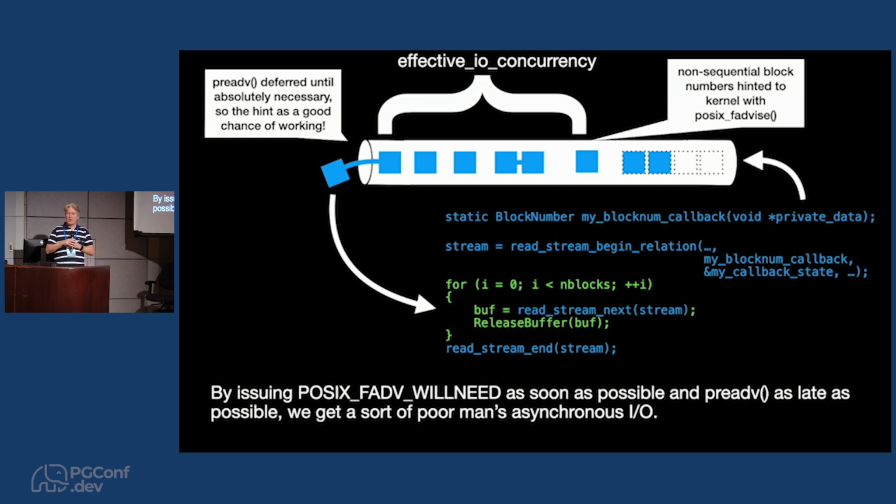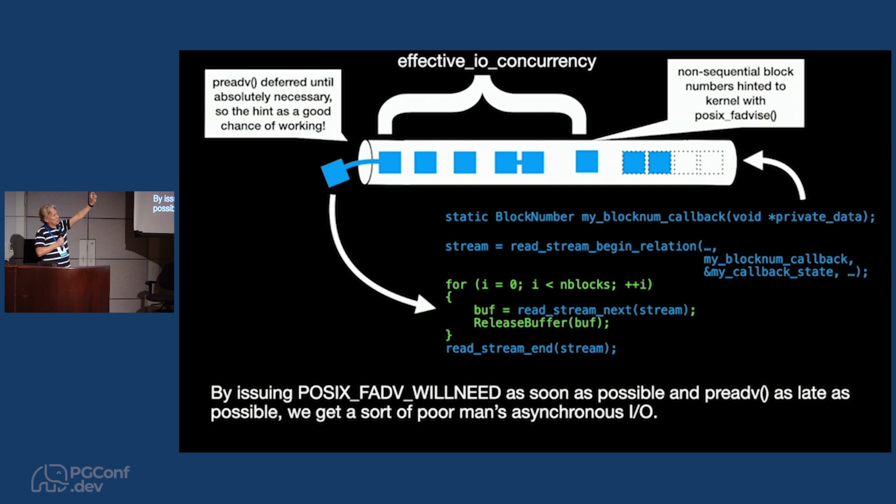So that was a simple sequential version. Here is what it might look like if you have random I/O. Imagine that in this case the callback is generating random block numbers for some reason. The stream will detect that the I/O pattern is random, and it will not be able to do I/O combining because the block numbers won't always be next to each other. Maybe they will be sometimes, maybe they won't.